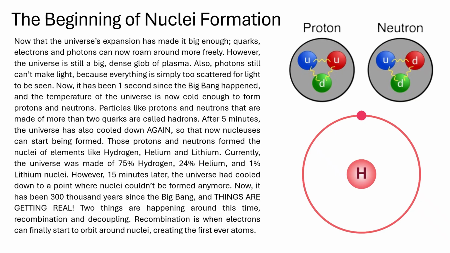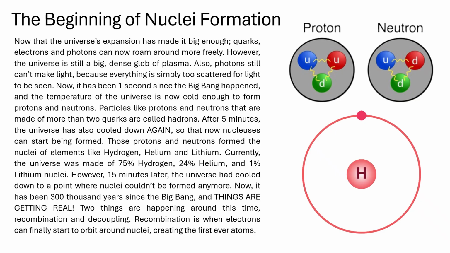The beginning of nuclei formation. Now that the universe's expansion has made it big enough, quarks, electrons, and photons can now roam around more freely. However, the universe is still a big, dense glob of plasma. Also, photons can't make light because everything is simply too scattered for light to be seen. Now, it has been 1 second since the Big Bang, and the temperature of the universe is now cold enough to form protons and neutrons.